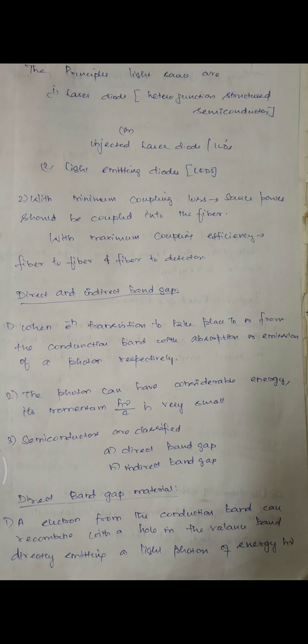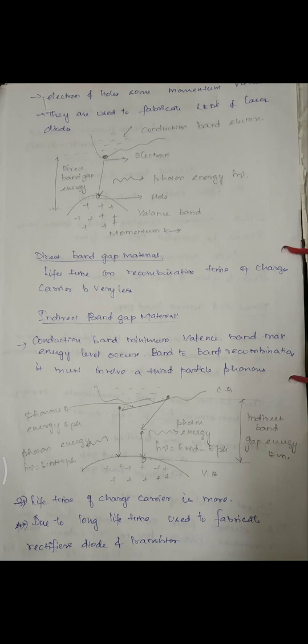We have two band gap materials: one is direct band gap, another is indirect band gap. Let us see the first one, the direct band gap material. In the direct band gap material, the electron from the conduction band can recombine with a hole in the valence band directly by emitting a light photon of energy hν. Here, the electron and hole have the same momentum value. Direct recombination is possible while we are using this direct band gap material.